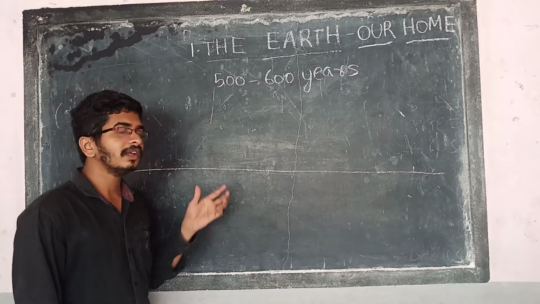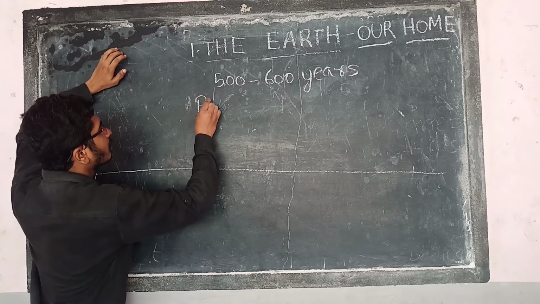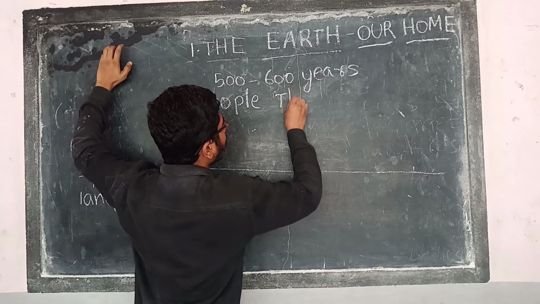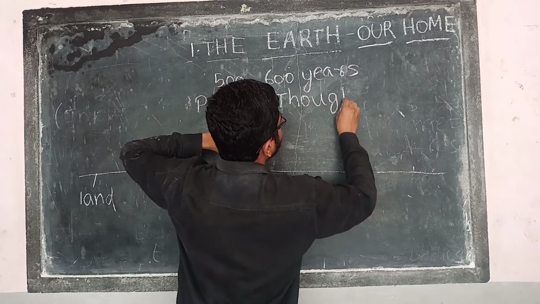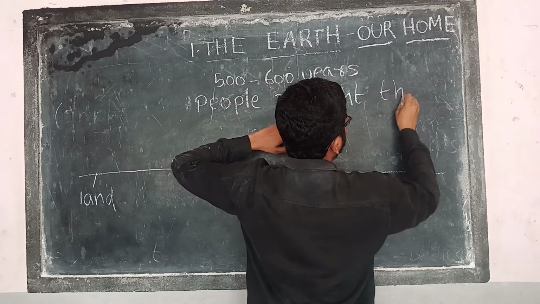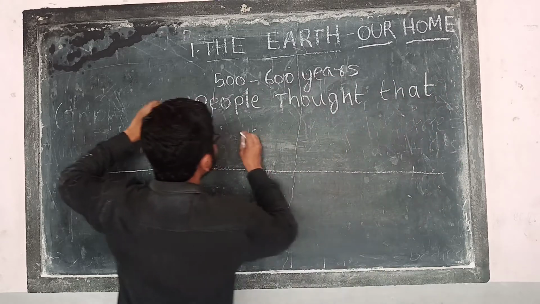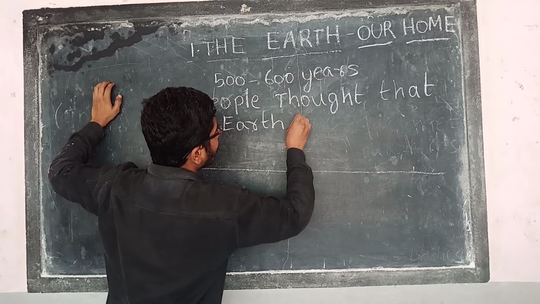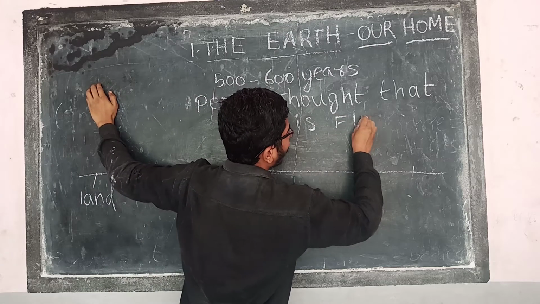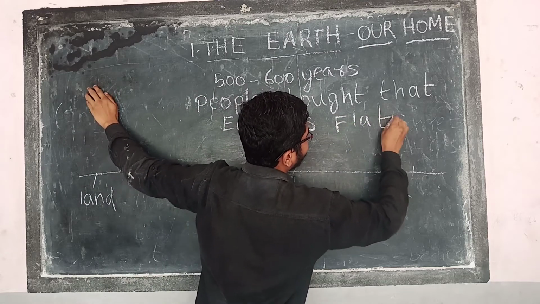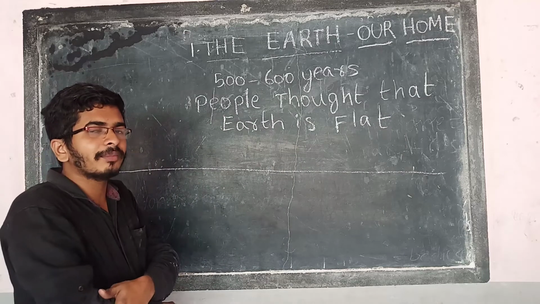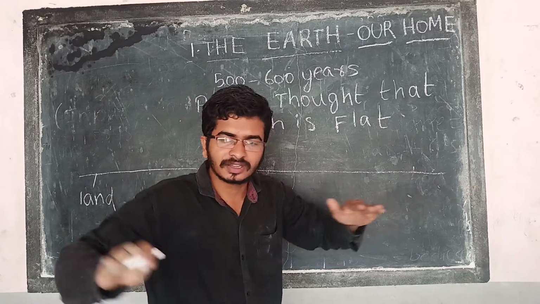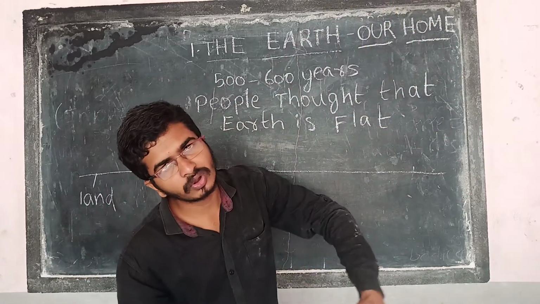So the people thought that earth is flat. Flat. So once upon a time, the public thought that earth is not like a globe, it is like a flat. If we go continuously, we can go like that only.